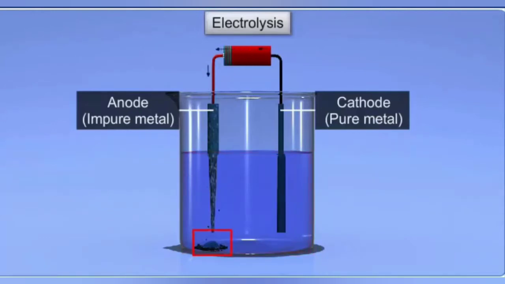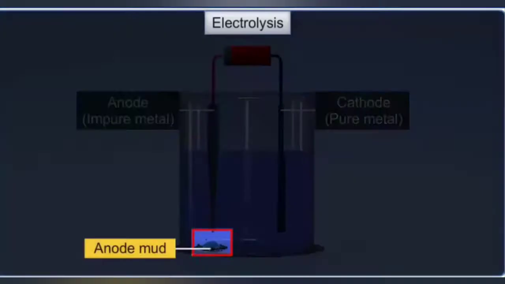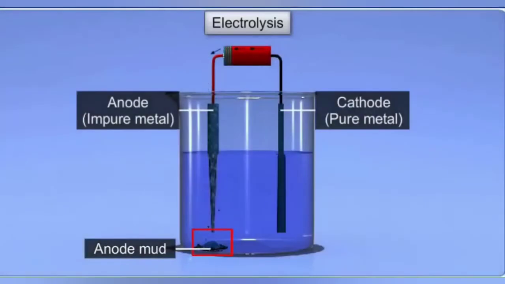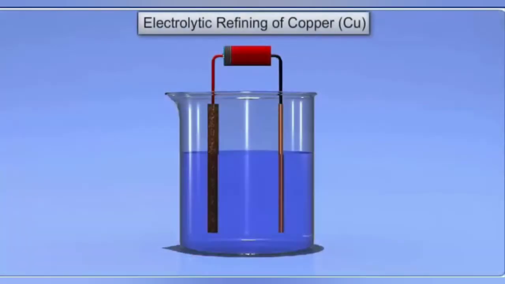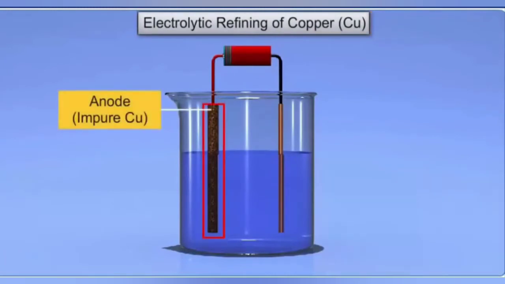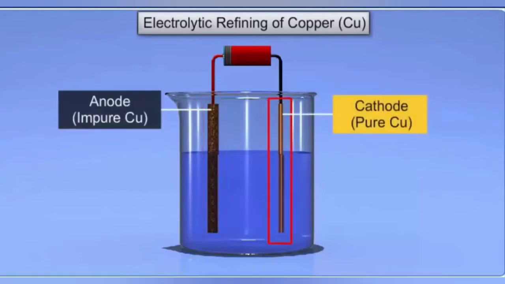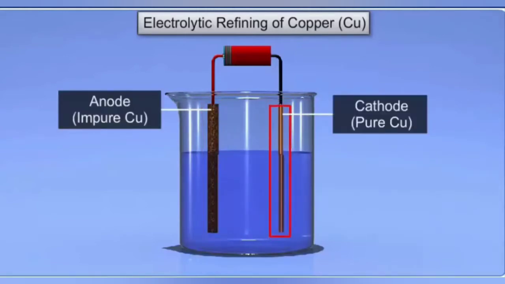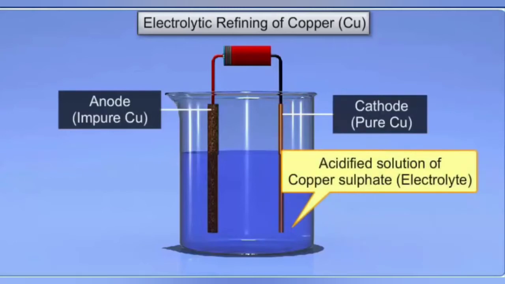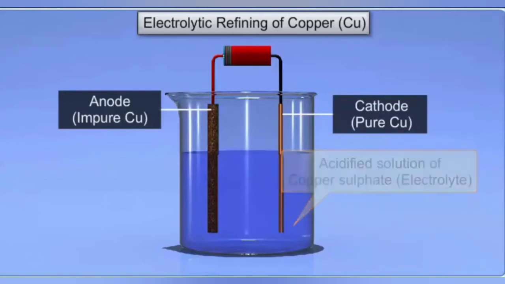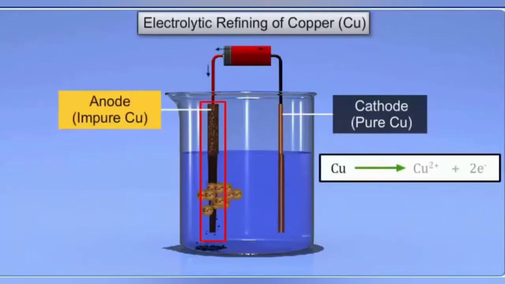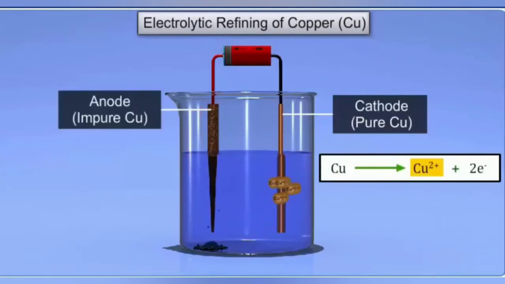The more basic impurities go into the solution, while the insoluble impurities settle at the bottom of the anode as anode mud. For example, copper is purified by the process of electrolytic refining. During this process, impure copper, that is blister copper, is made the anode, while a thin strip of pure copper is made the cathode. An acidified solution of copper sulfate is taken as the electrolyte. On passing electricity, copper atoms from the impure copper anode lose electrons to form copper ions, that is Cu2+ ions, and enter the electrolyte.